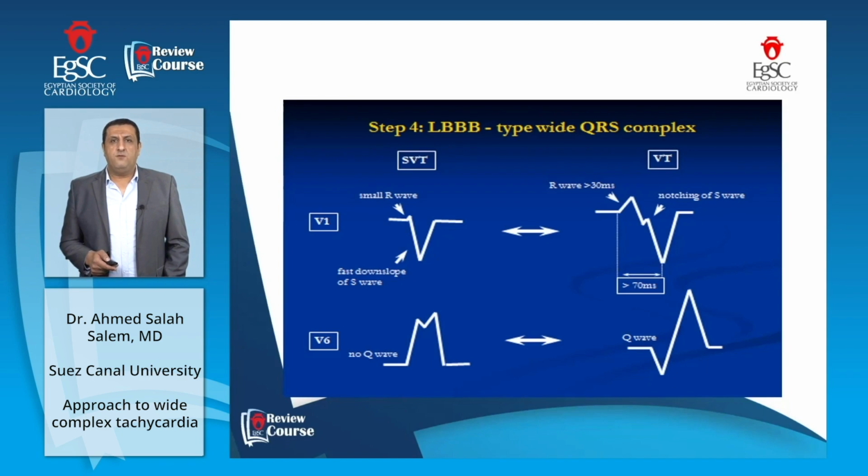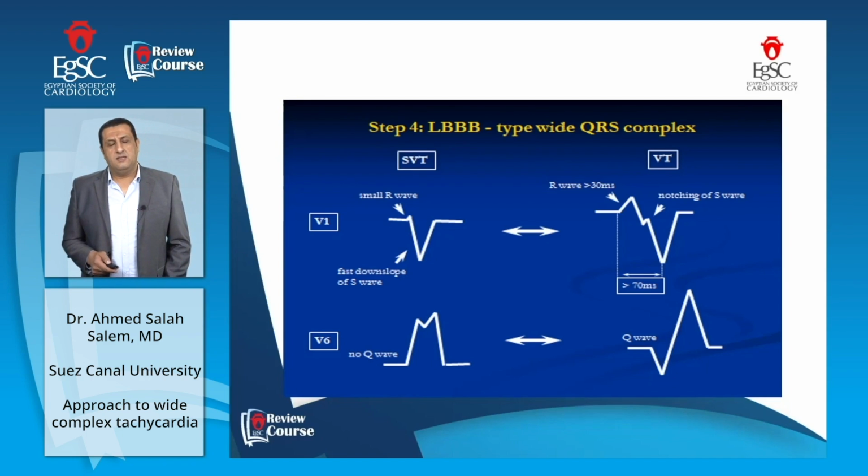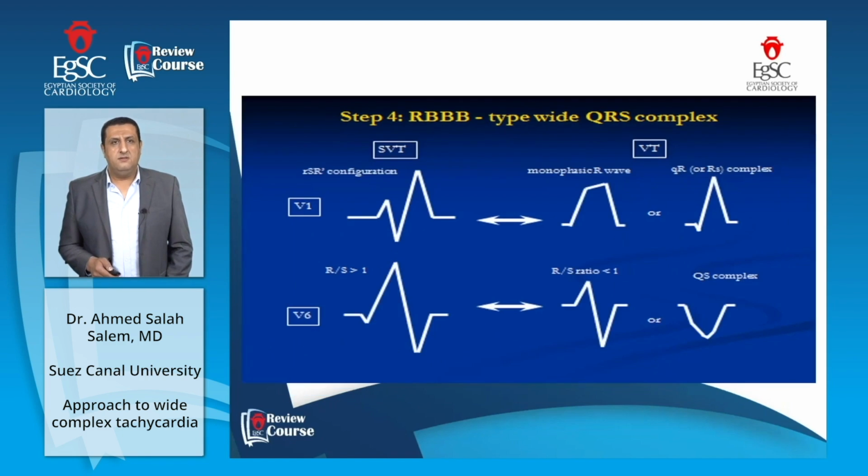While in V1, if we have an R wave more than 30 milliseconds and notching of the S wave, and the start of the QRS complex to the nadir of the S is more than 70 milliseconds, this is in favor of ventricular tachycardia. Again, in V6, if we have no Q wave, this is in favor of supraventricular tachycardia, and if we have a Q wave in V6, this is in favor of ventricular tachycardia.